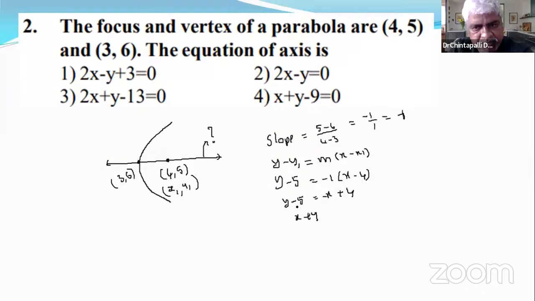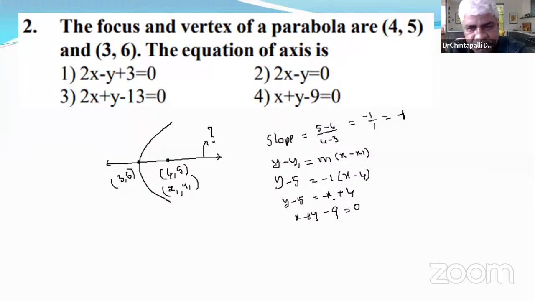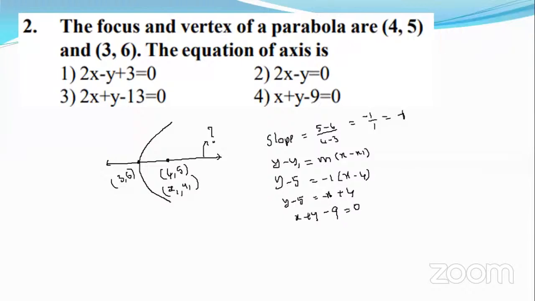Bring that minus x to the left-hand side: x plus y minus 5 minus 4, so x plus y minus 9 equals 0. Which option? Option 4, sir. Right.